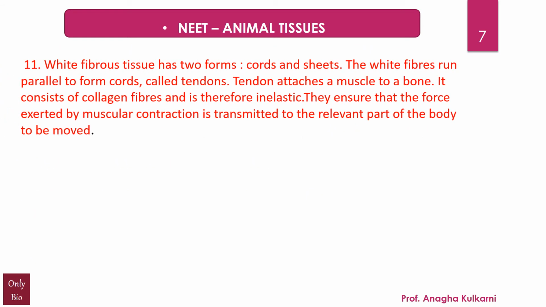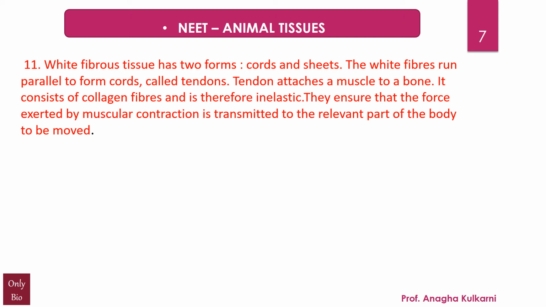Point number 11. White fibrous tissue has two forms, cords and sheaths. The white fibers run parallel to form cords called as tendons. Tendon attaches a muscle to a bone. It consists of collagen fibers and is therefore inelastic. They ensure that the force exerted by the muscular contraction is transmitted to the relevant part of the body to be moved.